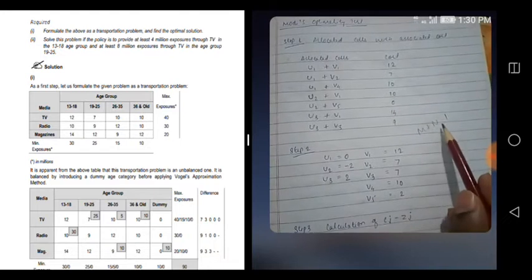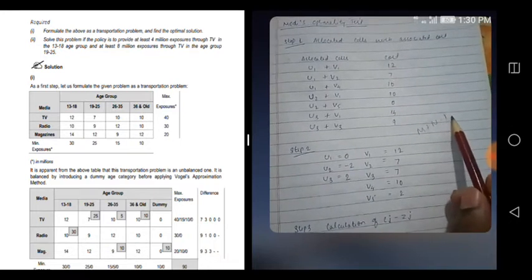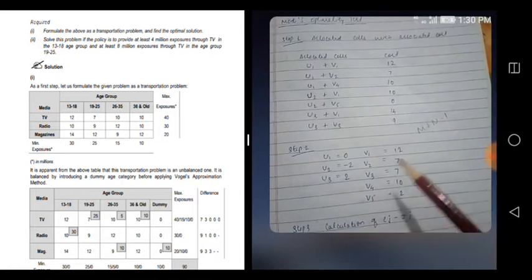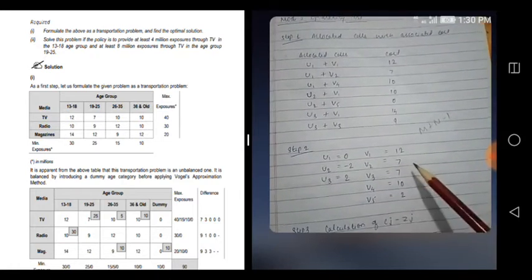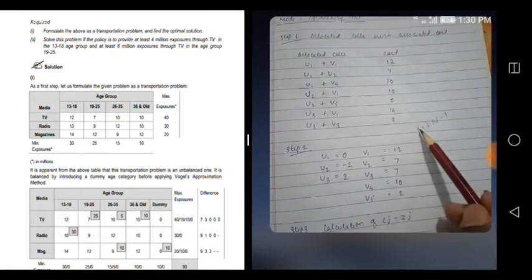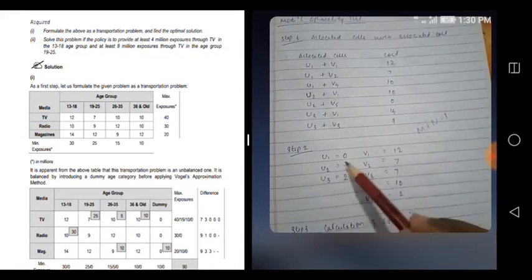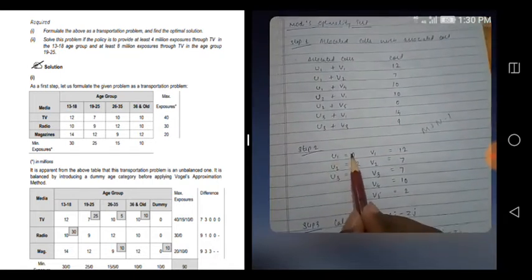Total number of rows plus total number of columns minus 1, because one thing we always assume as 0. So u1 is taken as 0.